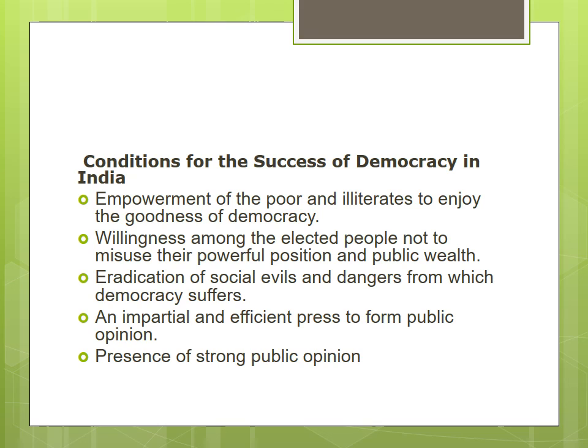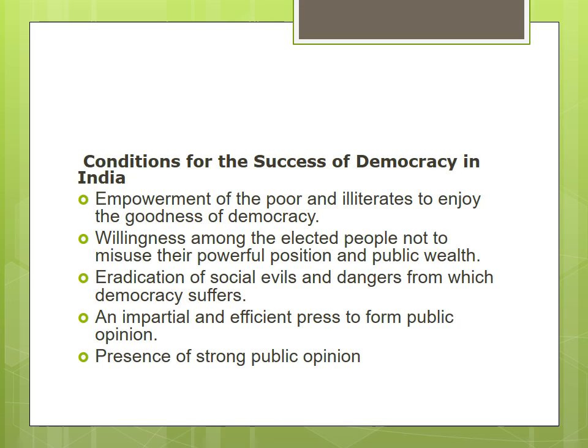Okay, so these all are the conditions given. These are the conditions for the success of democracy in India. If we follow all of this, a successful democracy will be there in India.